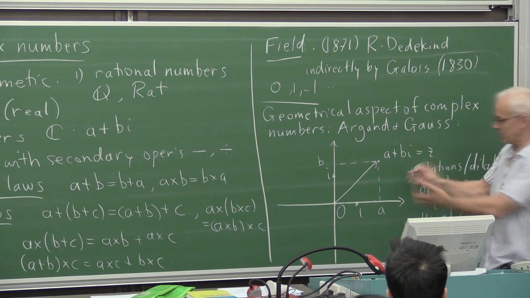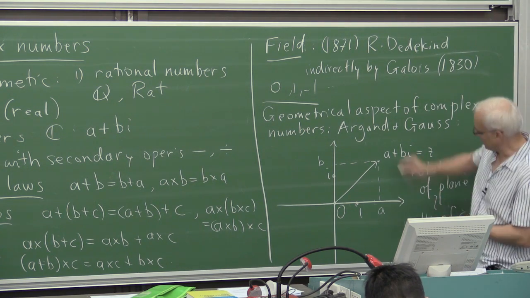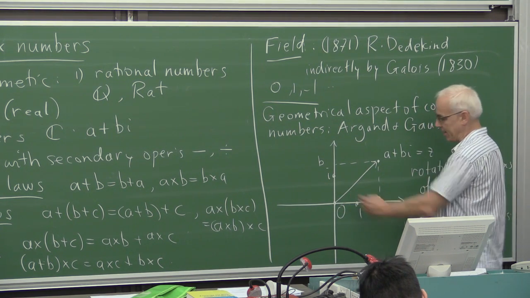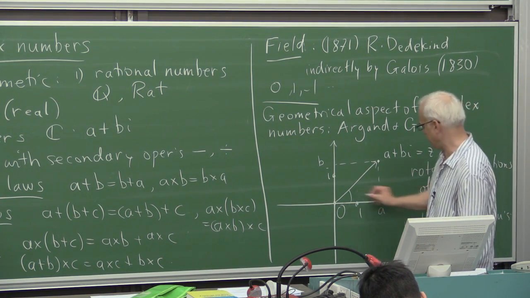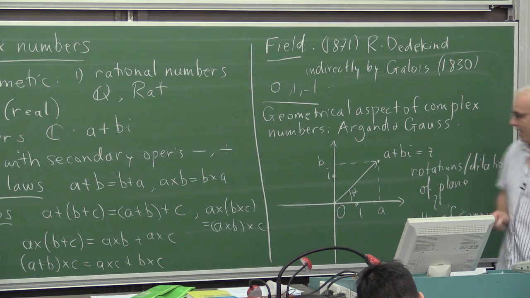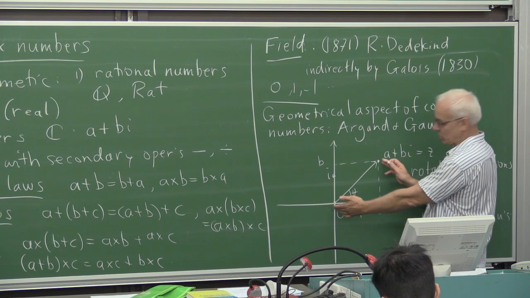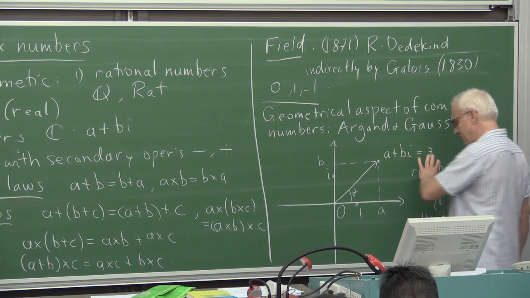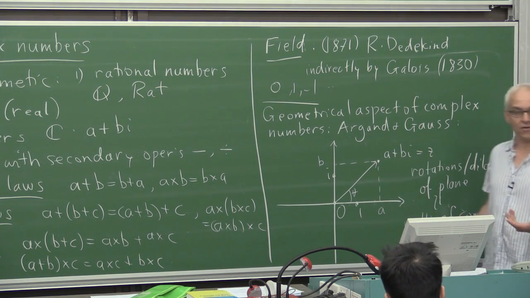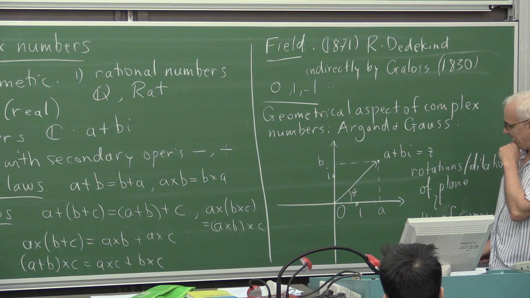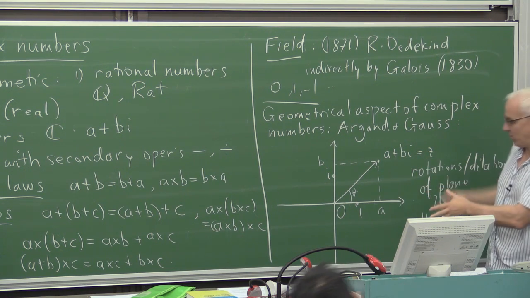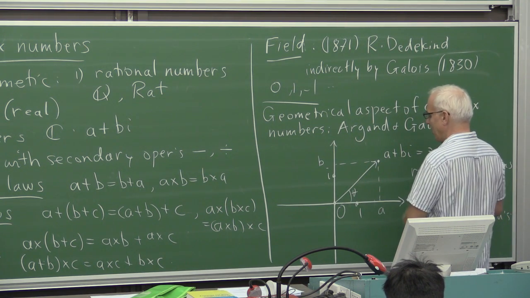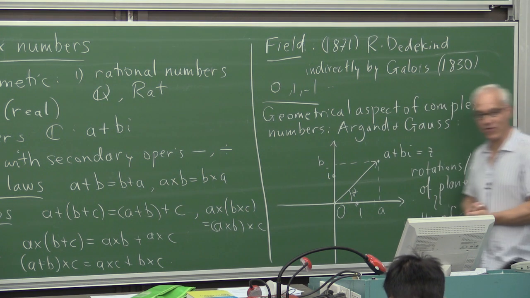So let me just explain why that is here in this picture. Here's a particular complex number, z, which you can see has a certain angle from the x axis, maybe an angle of theta there, and it has a certain distance or length from the origin, maybe around 2 or a little bit more than 2. If you look at what happens when you multiply by z, this multiplication has a geometrical aspect which is intimately connected with this angle or angular separation and the length of this vector itself.